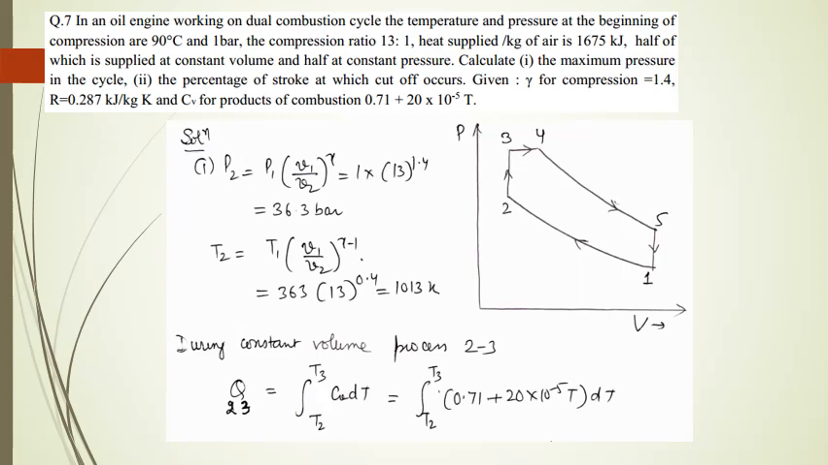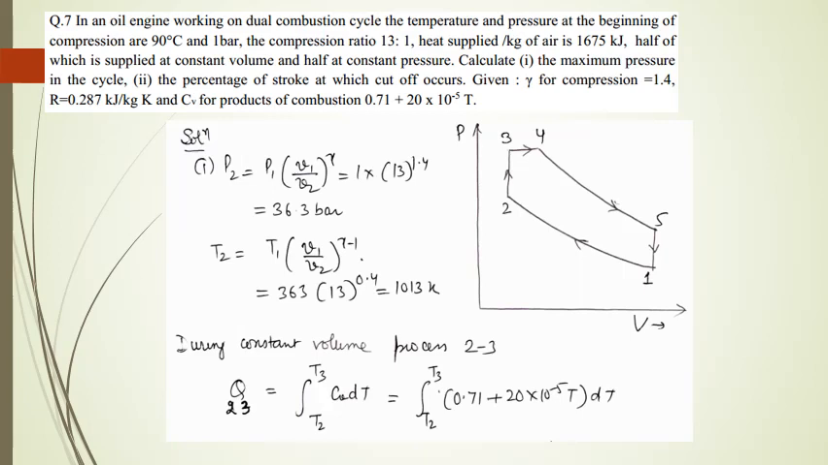Now P2 is equal to P1 into (V1 upon V2) raised to power gamma, that is equal to 1 into the compression ratio raised to power 1.4, and this gives me the value of P2, that is equal to 36.3 bar. Similarly, we can obtain the value of temperature by knowing the relation between temperature and specific volume for an adiabatic process, which is given here: T2 is equal to T1 into (V1 upon V2) raised to power gamma minus 1, and that gives me the value of temperature T2, that is 1013 Kelvin.